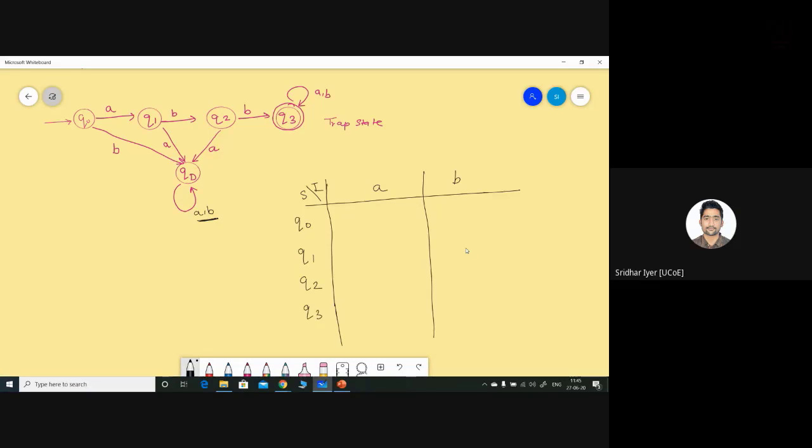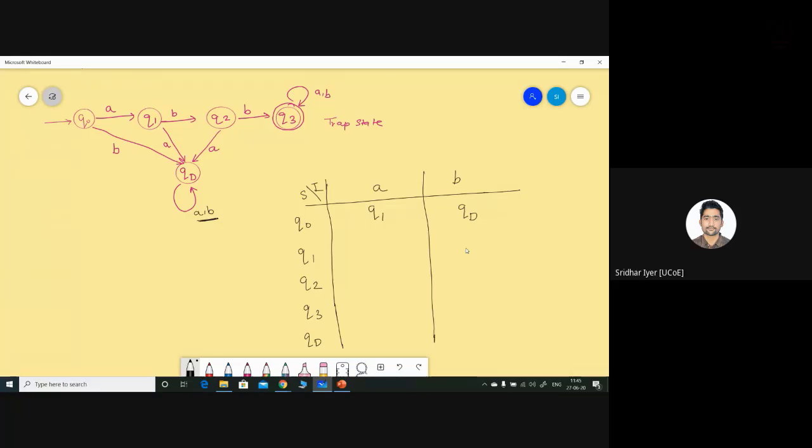I'm filling it up from here. Now check the diagram. Q0 on input A goes to Q1, and kindly fill it up. It's up to you. If you are comfortable with constructing the table first and going back to the diagram, it's entirely up to you. I found it very simple to use this particular technique, going with the diagram first and then with the table. Based upon some questions, you need to make quick decisions whether you wish to stick to the traditional method, or you can improvise. Okay. So from Q0 on input B, it goes to QD.